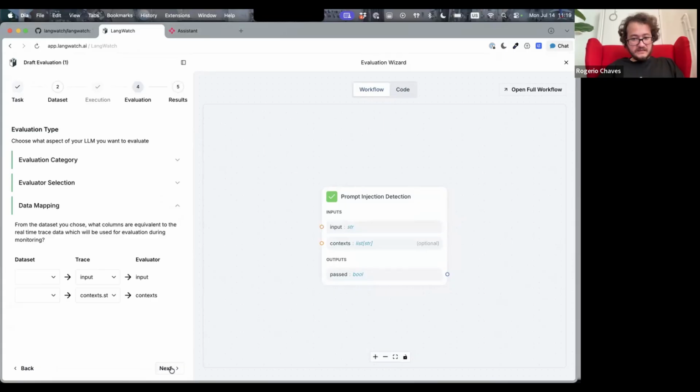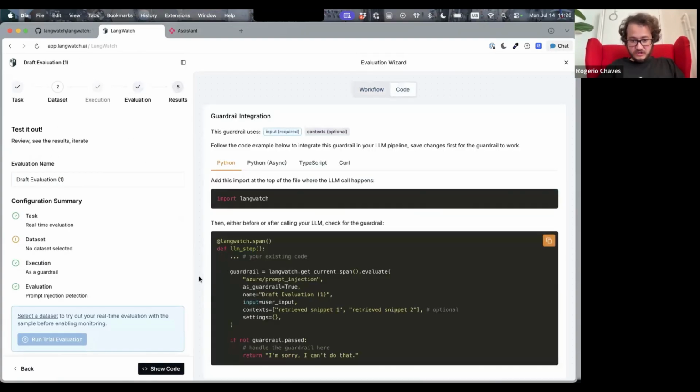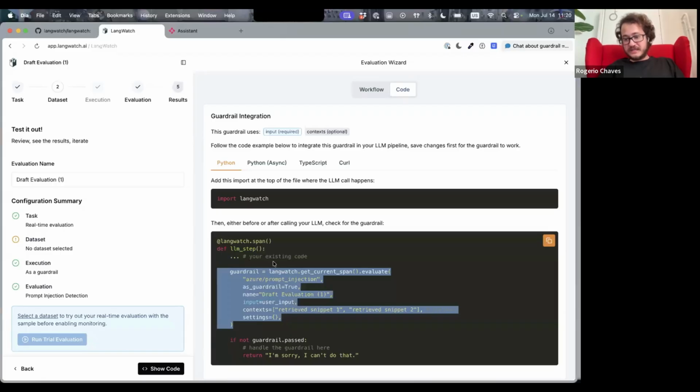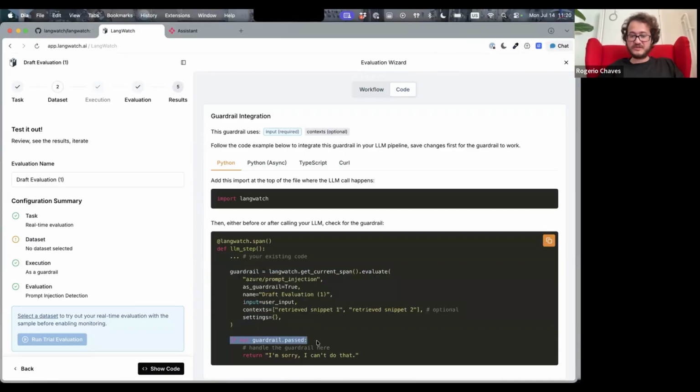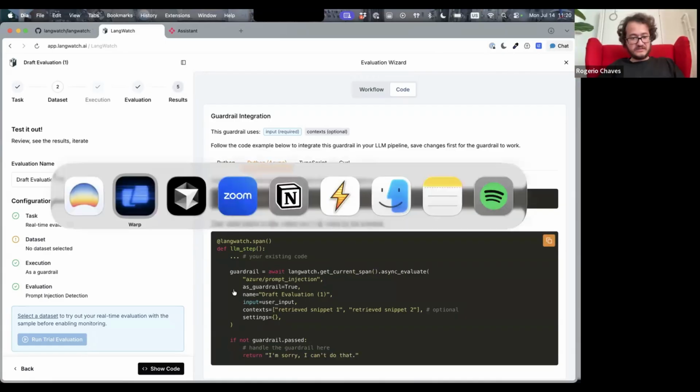And then this prompt injection receives the inputs and the context, because there might be a prompt injection in the context too. And with this button, it shows you the code. So when you're doing a guardrail, you need to stop the user before the answer comes, right? And then the way this works is it calls the LangWatch guardrail here, and then you can just put an if condition. If the guardrail didn't pass, then it says, I'm sorry, I can't do that. Right? It can also return asynchronously, so you can execute in parallel.